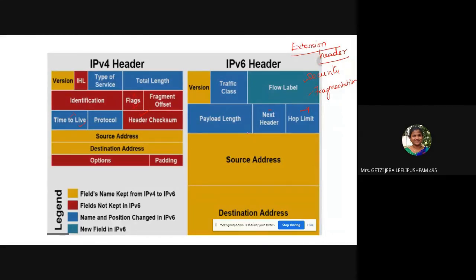All right. So that is about the IP version 4 and version 6 headers. In the next class, I'll teach you about fragmentation and the number of extension headers added. All these concepts we will be discussing in the next class.